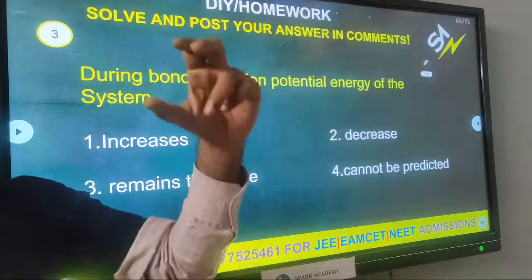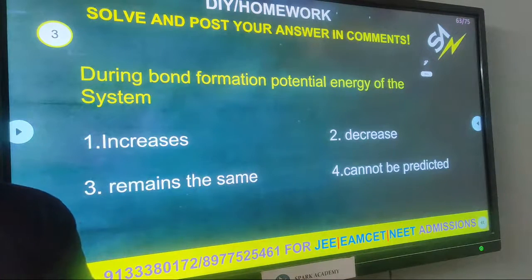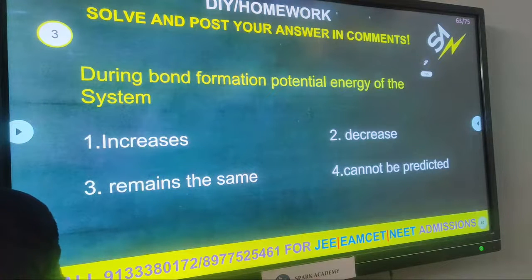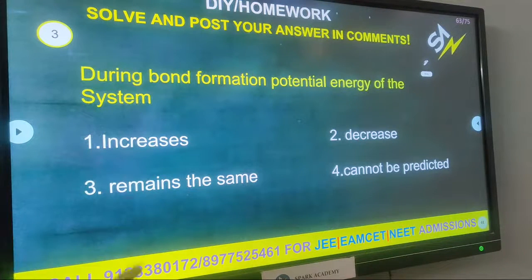When they come close, attraction takes place. So then what about the kinetic energy? Your question is, what about their potential energy? Because you know, according to chemistry and physics, what about the kinetic energy and potential energy? I give a hint, so you have a chance to get the answer.